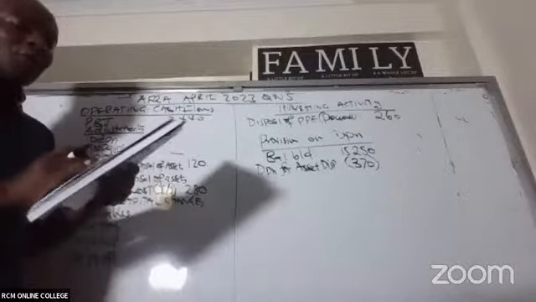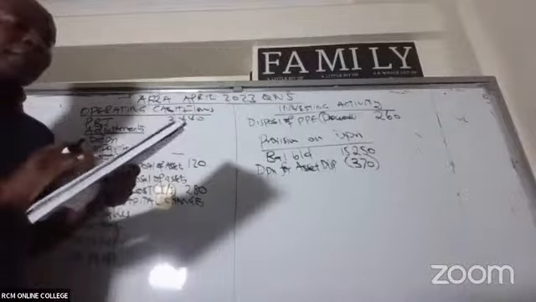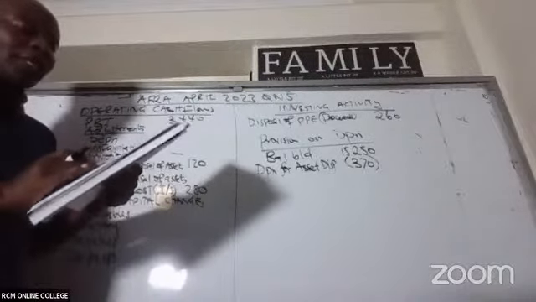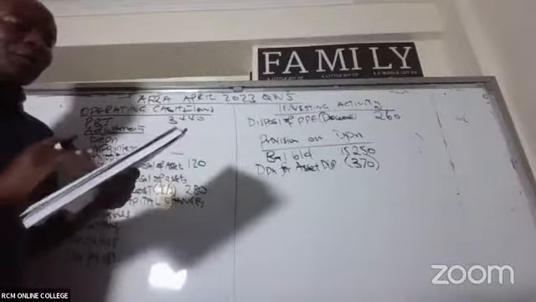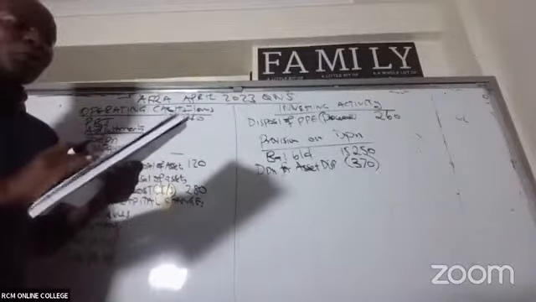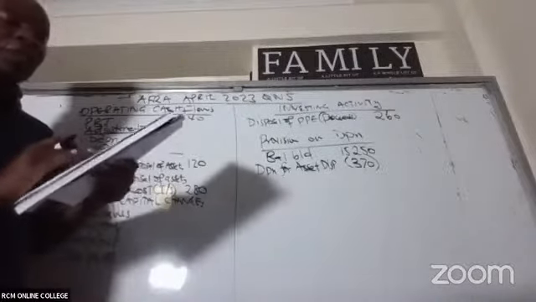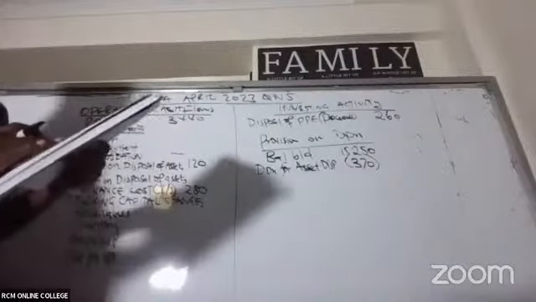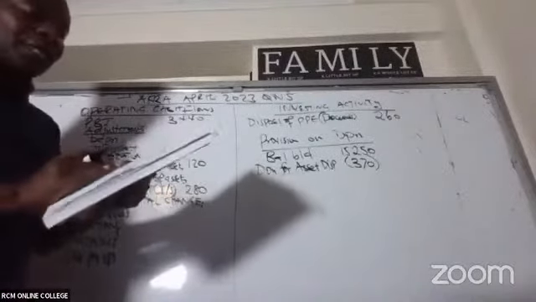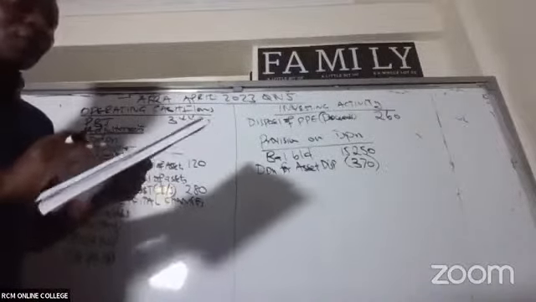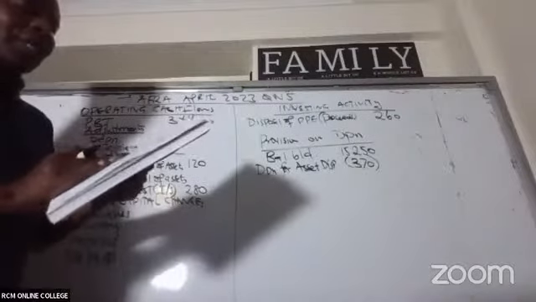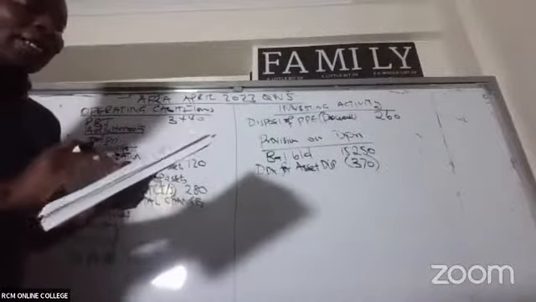G Limited was also to pay shillings 810 million to the owners of S Limited on 1st January 2023. G Limited's cost of capital is 8%. The market values of ordinary shares at 1st January 2022 were 30 and 20 for G Limited and S Limited respectively. The fair values of assets and liabilities of S Limited at the date of acquisition were as follows.